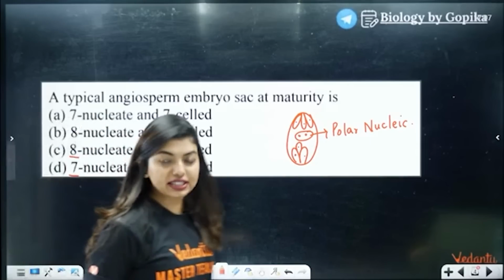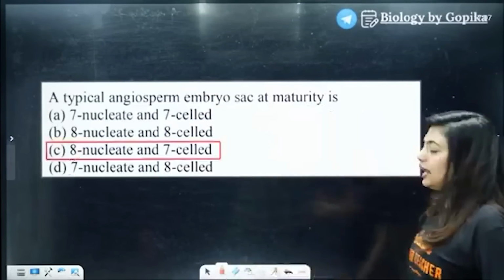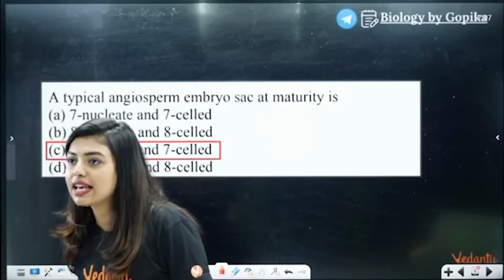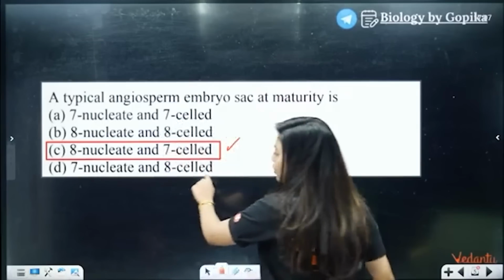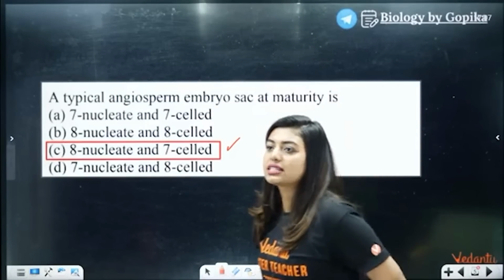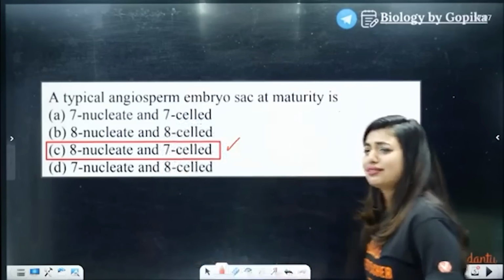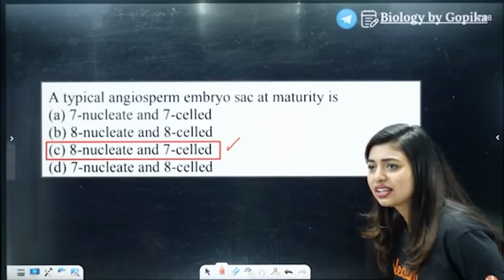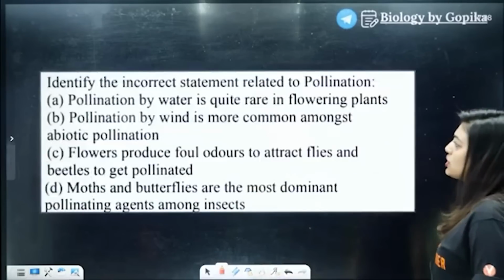Okay, perfect. All of you went for D option, then C option. 8 nucleated, 7-celled stage: that is considered 1 cell, but 8 nuclei are there. So what is the answer? 7-celled, 8 nucleated. Perfect, this is the answer. Don't look at the other option; I think many of you looked that way, and that's why it went wrong. 7 cells, 8 nuclei. Is there anyone with a different answer? Yes, C is the option. Guys, just because you see 7, that does not mean it's the answer. Oh God, +4 and -4 also. Next question.